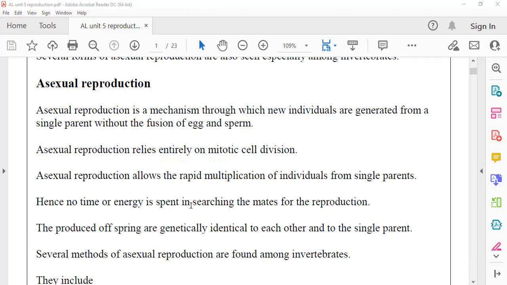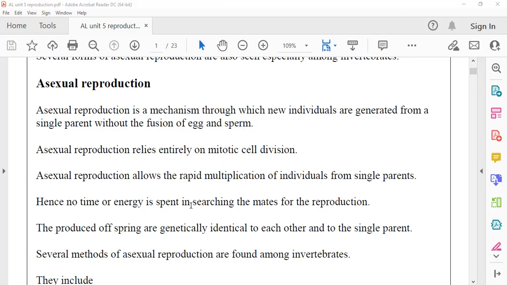Here, those things are not there. Only one parent. Continuously new individuals are created from one parent without fusion. See the definition: mechanism through which new individuals are generated from a single parent without the fusion of egg and sperm. Hope you understood it. No fusion of egg and sperm, single parent contribution.